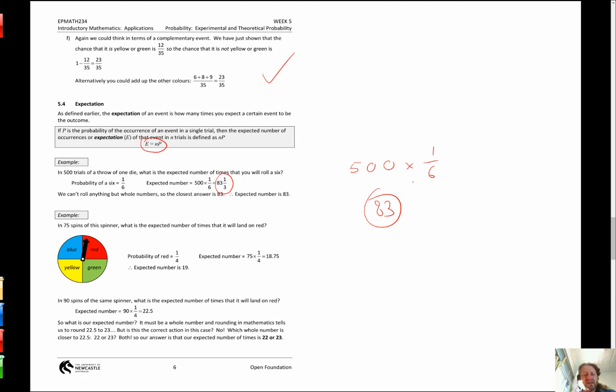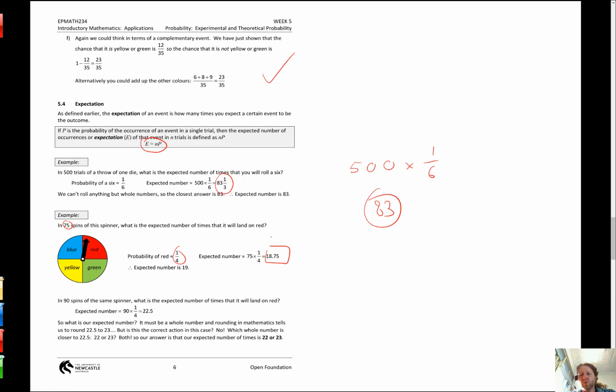Now the next one is similar. In 75 spins of this spinner, what's the expected number of times it will land on red? Again, we're seeing everything's fair, it's unbiased. The probability of getting red is 1 outcome out of 4 outcomes. So I've got to do the number of times I spin it, 75, times a quarter, and that gives me 18.75. Again, the nearest whole number is 19.